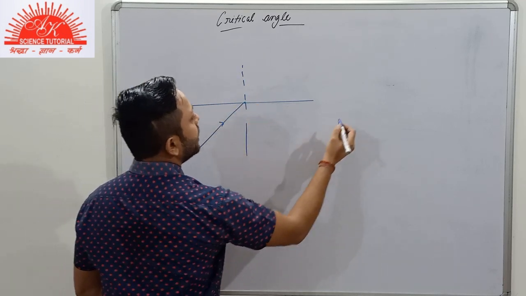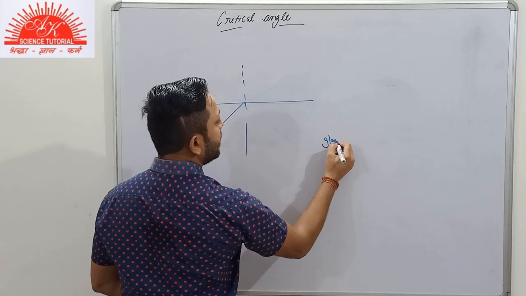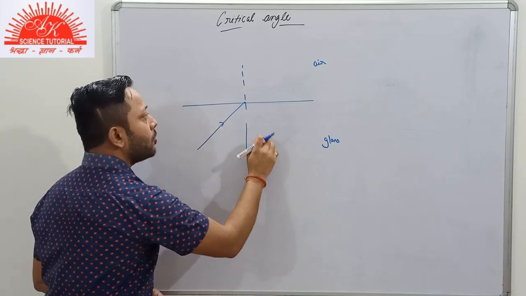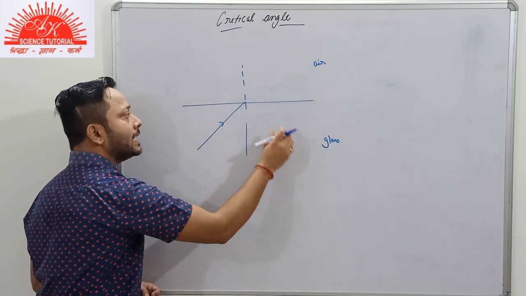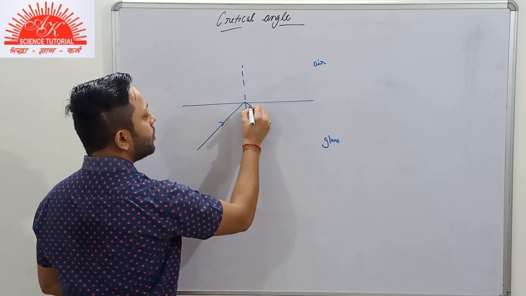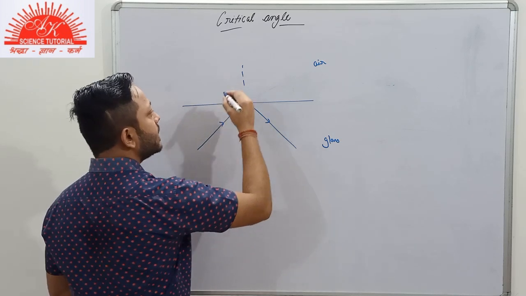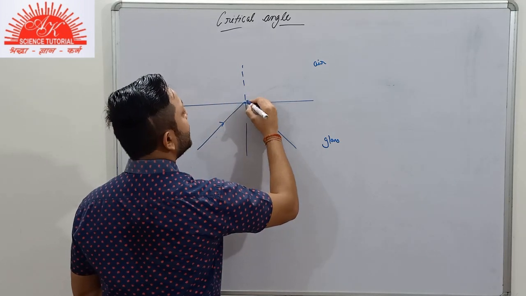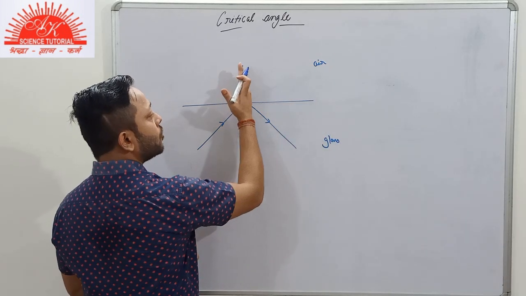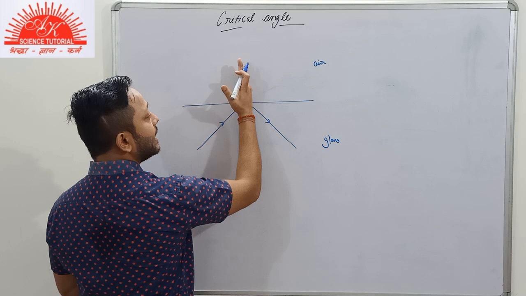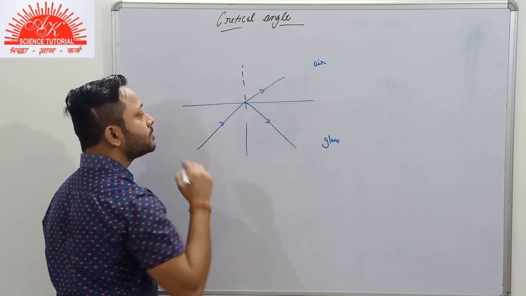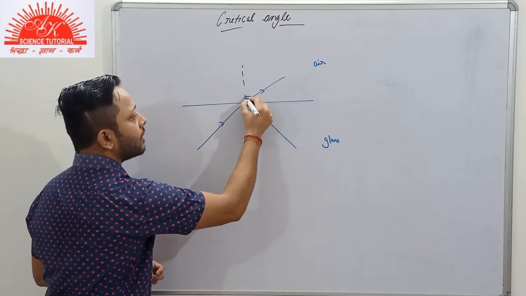Suppose the denser medium is glass and the rarer medium is air. So the light ray is traveling from glass to air, that is, from optically denser to optically rarer medium. In this case, as you know, partial reflection and partial refraction will take place. Since it moves from denser to rarer medium, what will be the condition here? The refracted ray will move away from the normal.